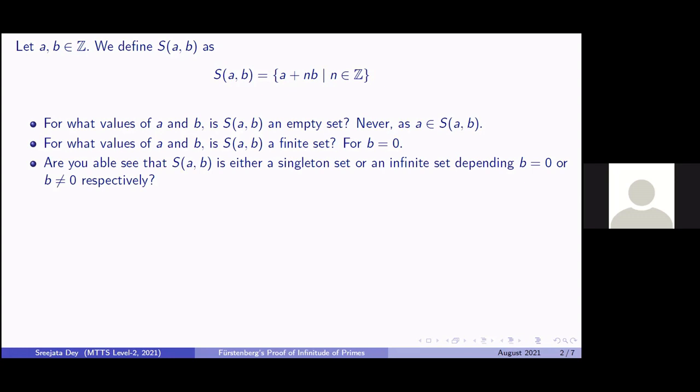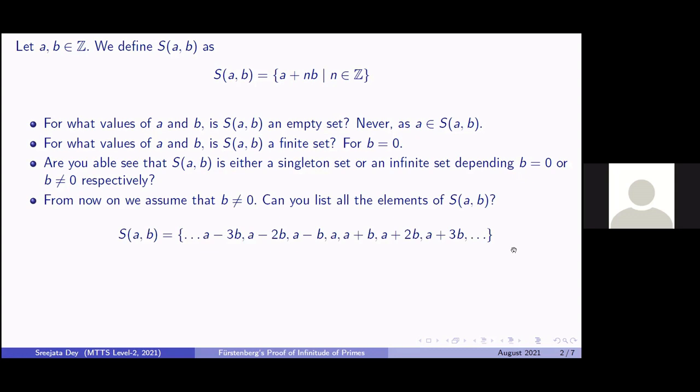Otherwise, when B is non-zero and N varies over integers, you will get A plus minus B, A plus minus 2B, and so on, and it will be an infinite set. So from now on, we will continue to assume that B is non-zero, because in the current context, when S_{A,B} is a singleton set, that is not of importance to us. So now can you list these elements? Like as we have been saying, S_{A,B} looks kind of like this. It has A, and then on both sides, it extends to A plus minus B, plus minus 2B, and so on. So what do you observe by looking at the elements of S_{A,B}?